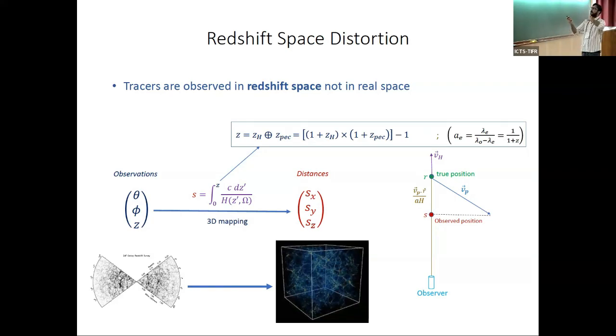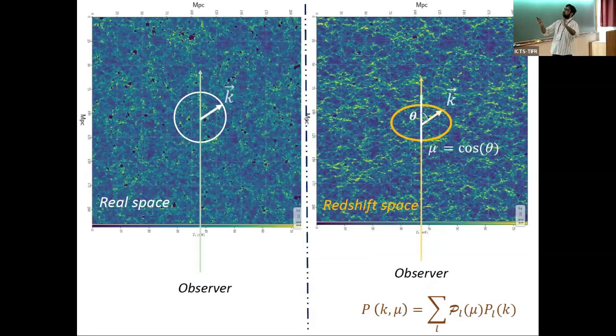So we will end up placing this object at the red point instead of the green point, which is its original position. This offset will be decided by the line of sight component of this peculiar velocity. So the overall effect is that we will see the distribution a bit squashed along the line of sight. It can be squashed or elongated depending upon the scale we are talking about.